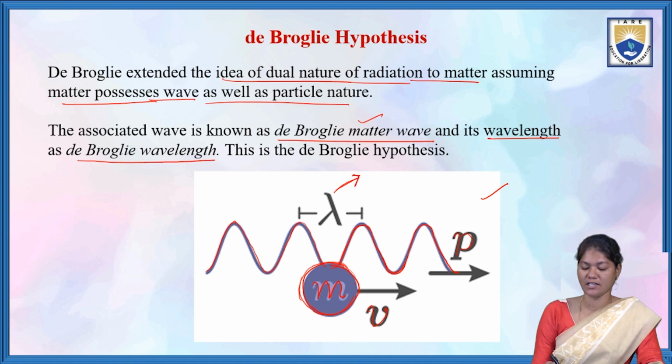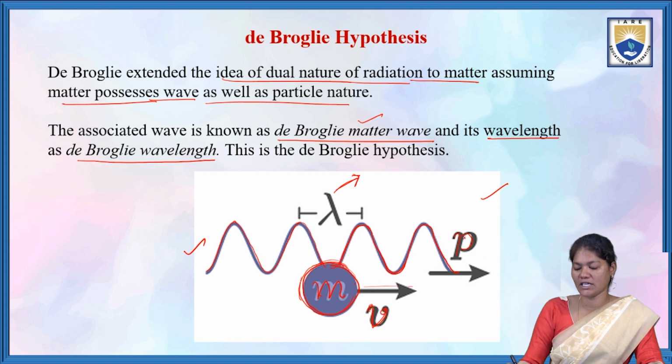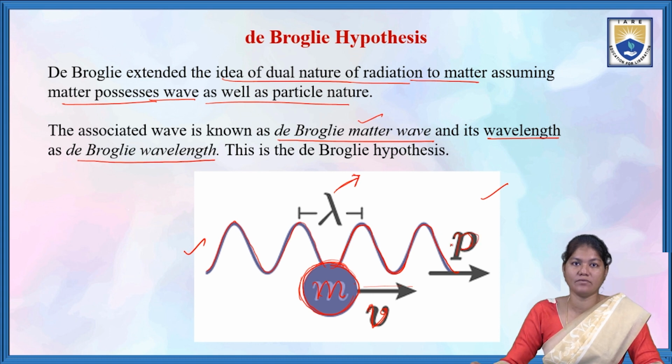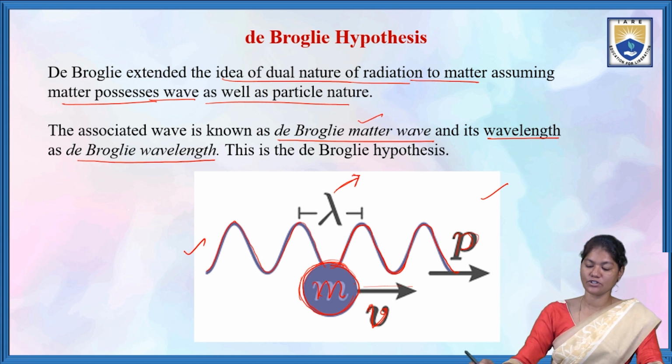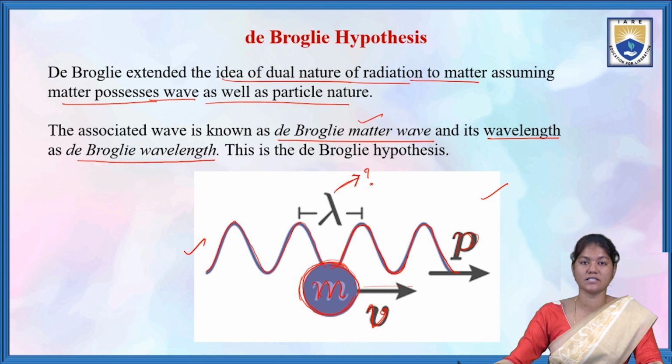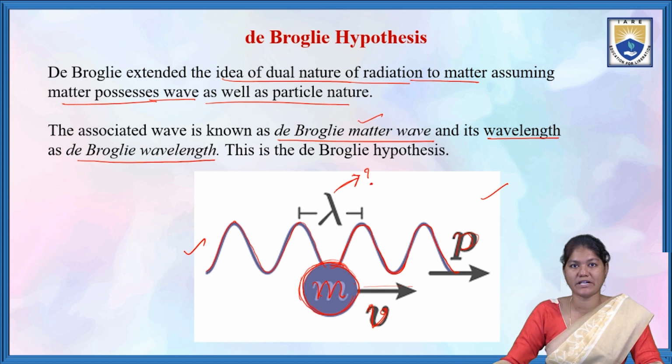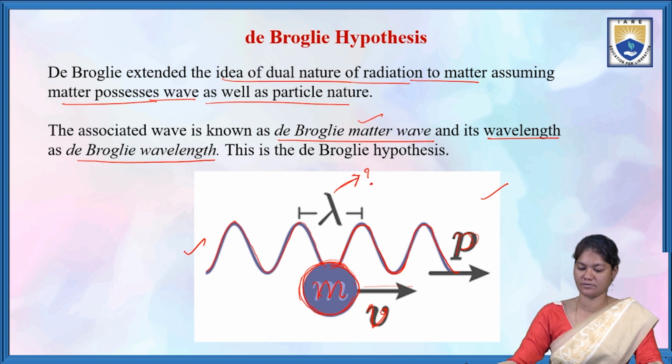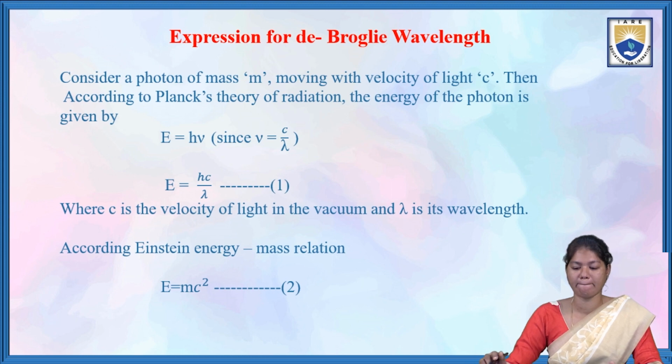Here the wave is associated with a particle of mass m having velocity v, and in motion it gains a momentum. So we are going to find the wavelength of this matter wave.